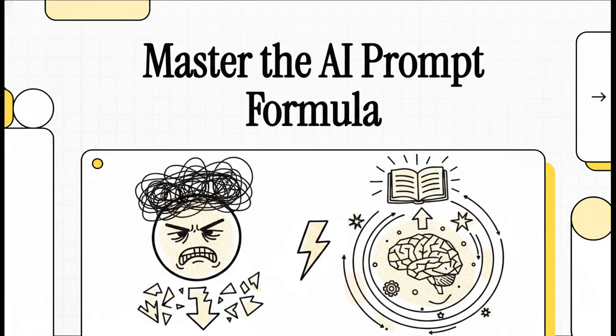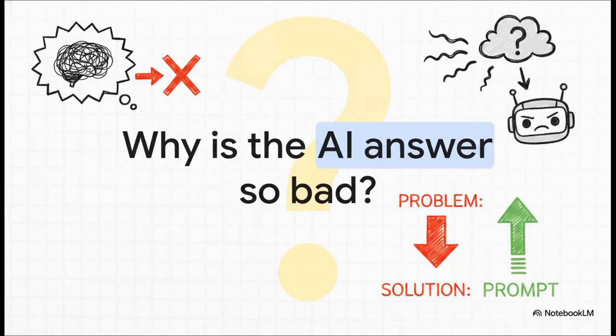So today, we're diving deep into a modern frustration that pretty much all of us share. And we're going to transform your AI outputs from completely frustrating to absolutely phenomenal. Look, we've all been there. You punch something into an AI and think, seriously? Why is this answer so awful? It feels like it's completely ignoring what you actually want, right?